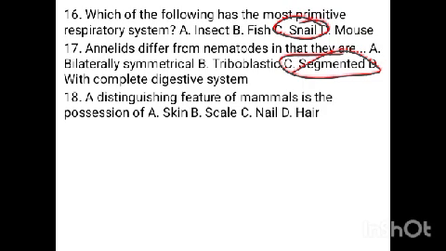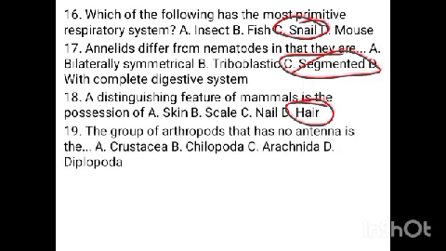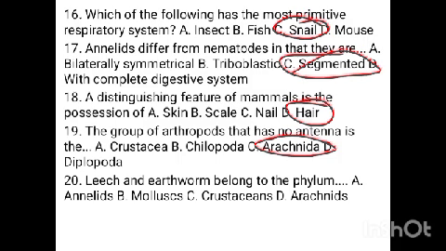A distinguishing feature of mammals is the possession of hair, according to evolutionary advancement. That is hair. The group of arthropods that has no antenna are the arachnids, the scorpion, the spider. Leech and earthworm belong to the phylum Annelida, segmented worms. Leeches and earthworms are segmented worms.